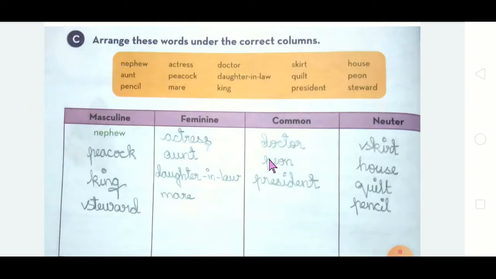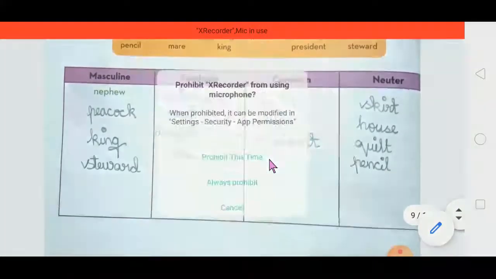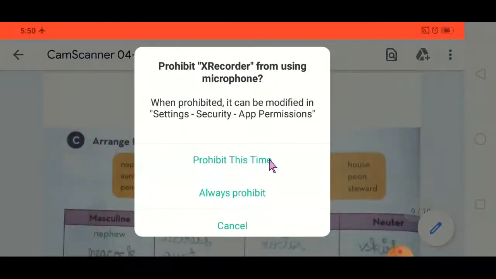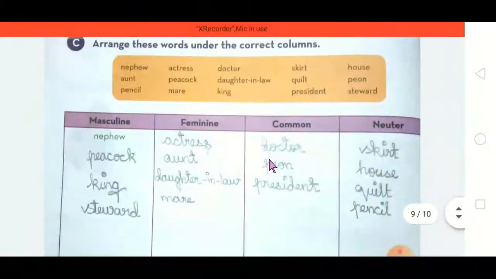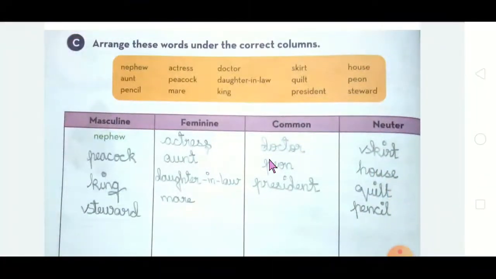You have to choose and write the correct word in the gender column. See, masculine, what will come? Nephew, they have given the first one.